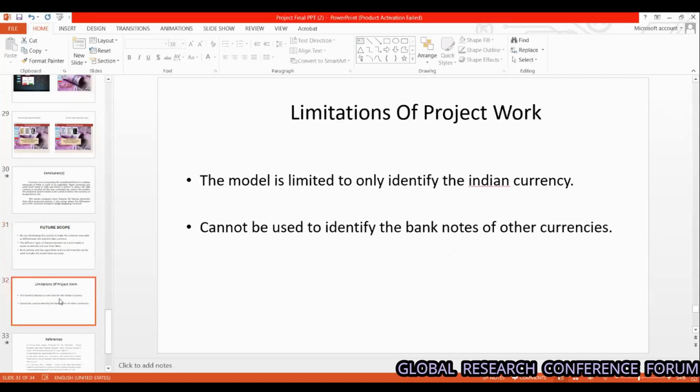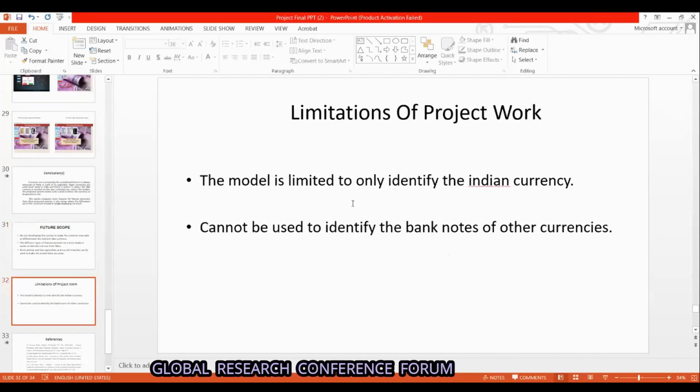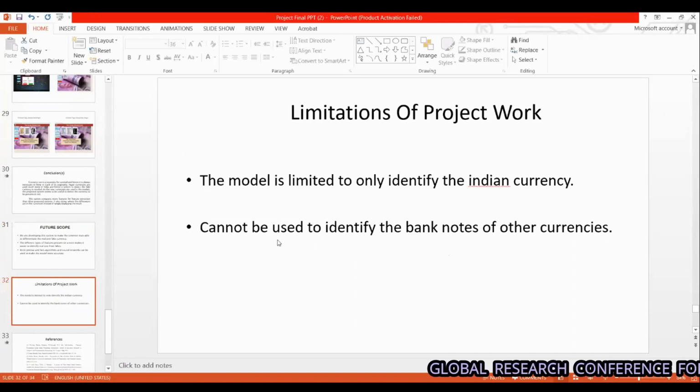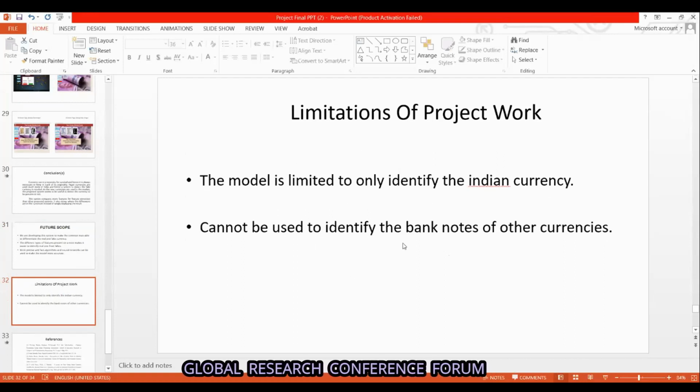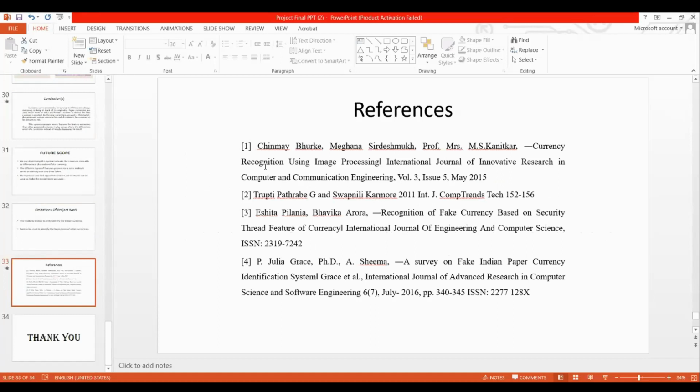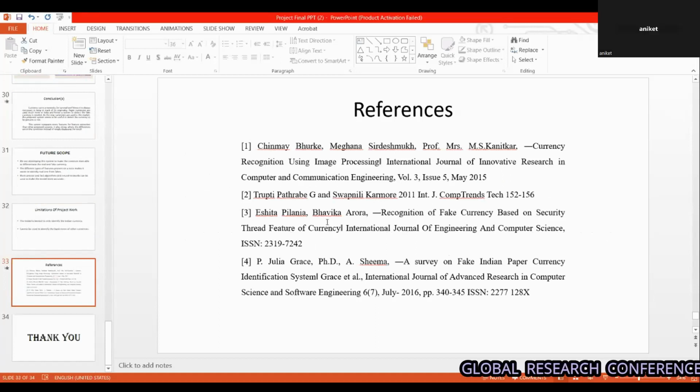There are certain limitations in our project for now, which are that the notes which we can identify right now are the Indian currency notes, and we cannot identify the notes of other currencies. And these are the references that we have studied and used for our project and paper.